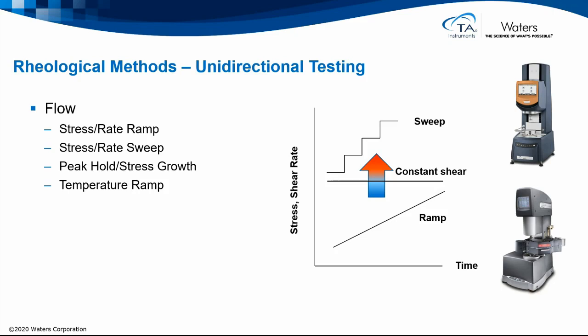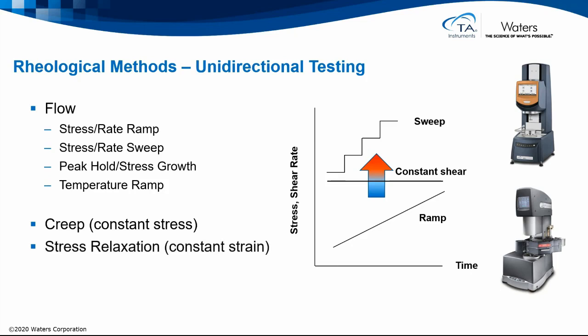There are some other unidirectional test methods available. Creep testing is where we can simulate processes like gravity acting on a material and measure the sample's deformation over time. Or we can deform the sample a set amount and monitor the stress as it relaxes away. And finally, we have the ability to measure the force generated when we separate the sample, to pull apart or to penetrate the sample, in axial testing.